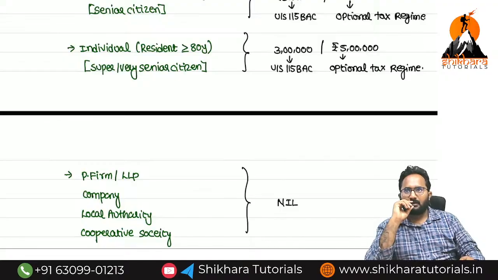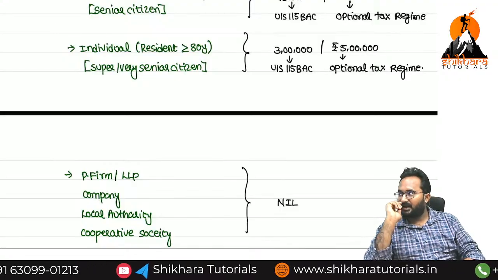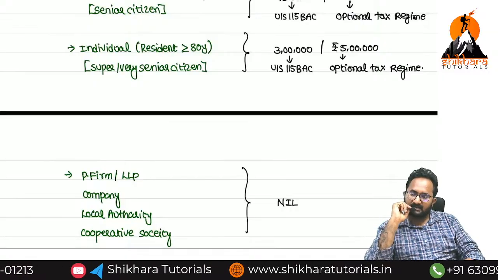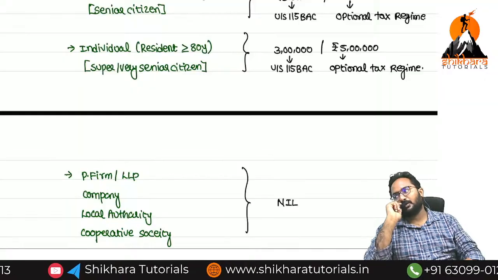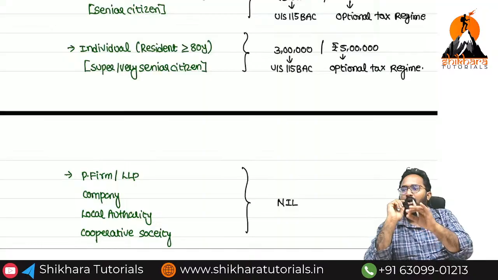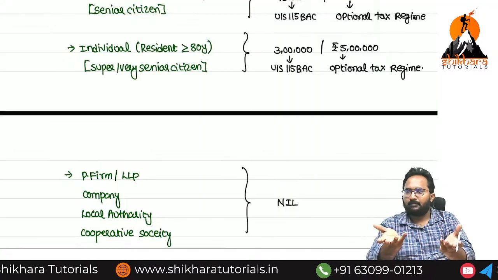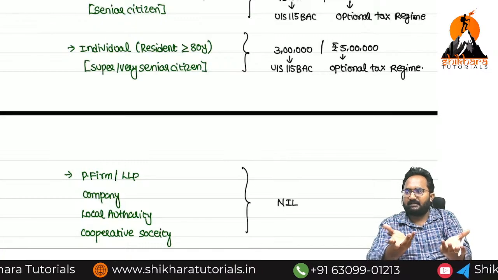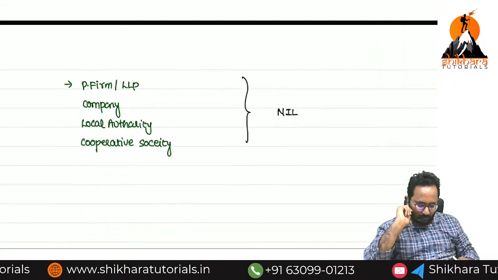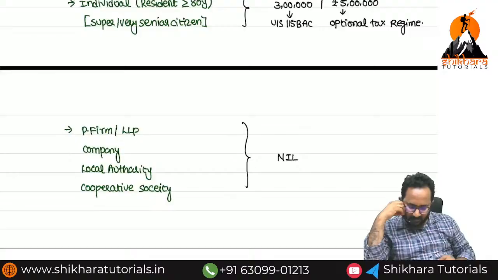Every person whose total income of which year, ma? Previous year. If it exceeds the maximum amount not chargeable to tax, now that person will become an SSC. Now we have to write the definition of SSC. Simple. Who is required to pay the tax? That person only is called an SSC. Who is required to pay the tax? That person only, now we can call an SSC.